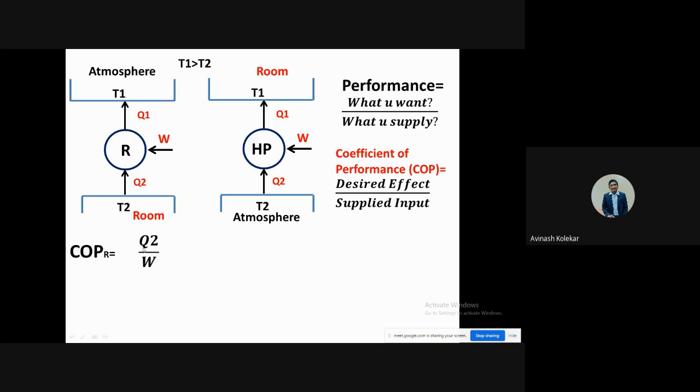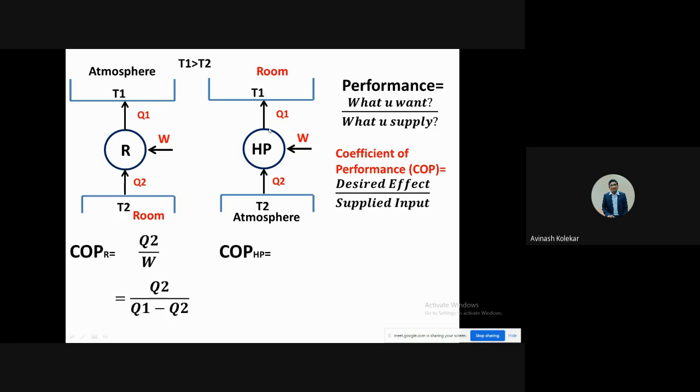So the COP of a refrigerator is the amount of heat removed, which is required for cooling, divided by what you supply. I am supplying the W for the compressor. Electricity is supplied, so that is Q2 upon W. While in the case of a heat pump, I am getting the Q1 to the room because I want to heat the room.